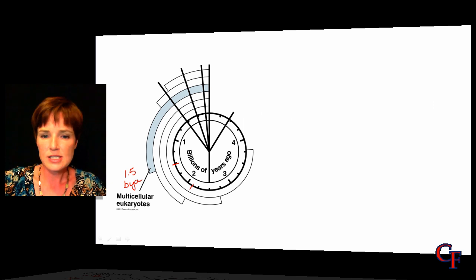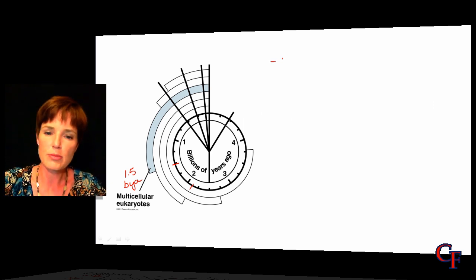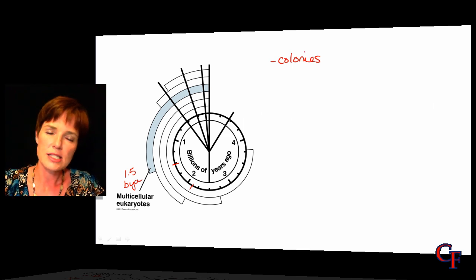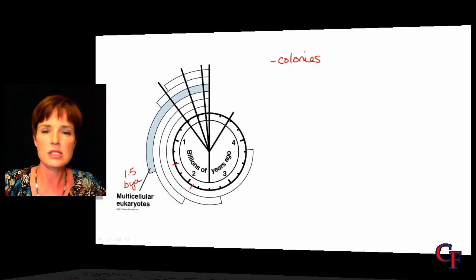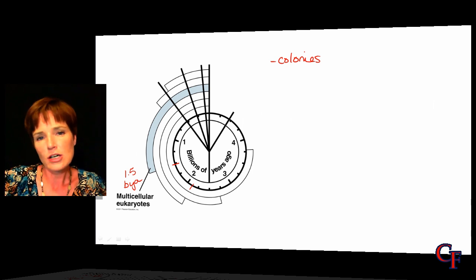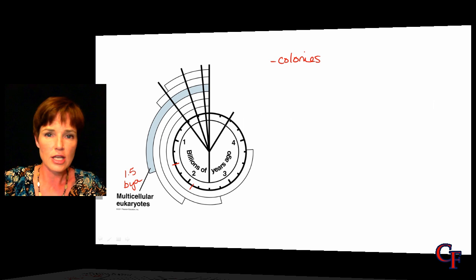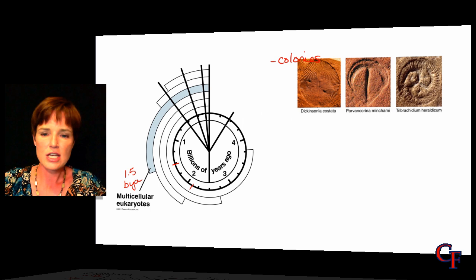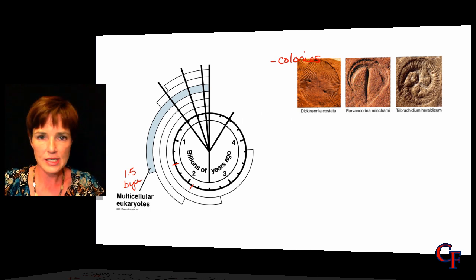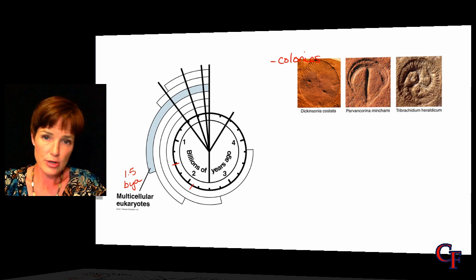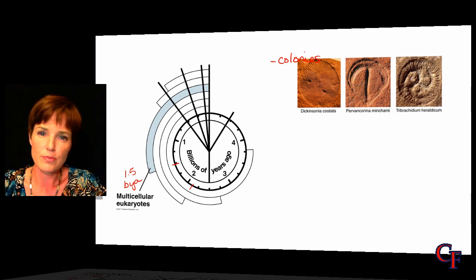Now, the very first multicellular eukaryotes were probably colonies. And by colonies, we mean that we probably just had several or many individual cells that were living right next to each other. And they began to specialize and take on different roles for the benefit of the entire colony. So we're talking about more algae-like organisms in this case. And then this did originate into some more complex multicellular eukaryotes, but we're still talking about relatively small organisms.